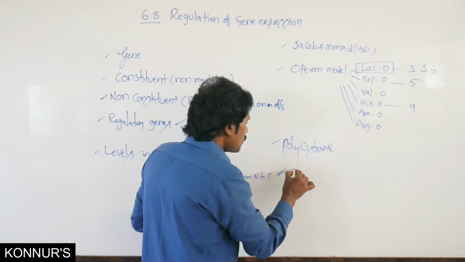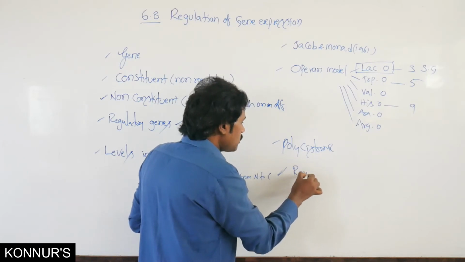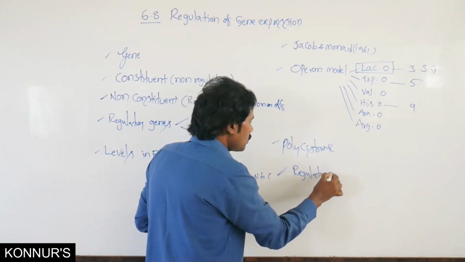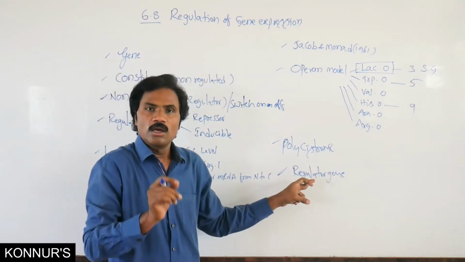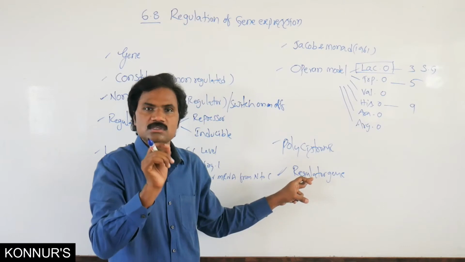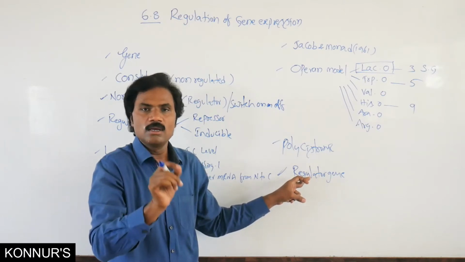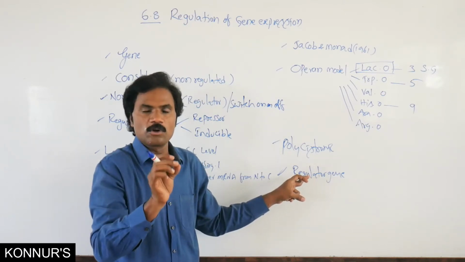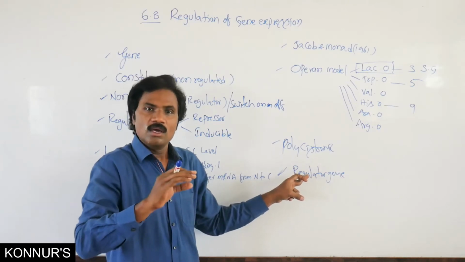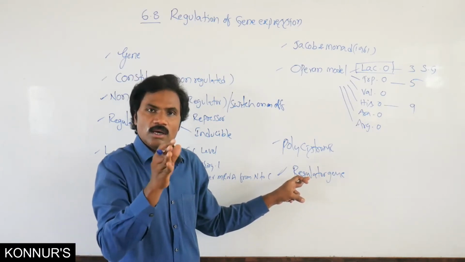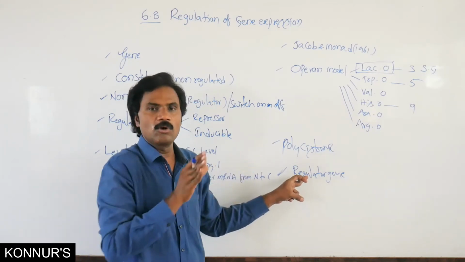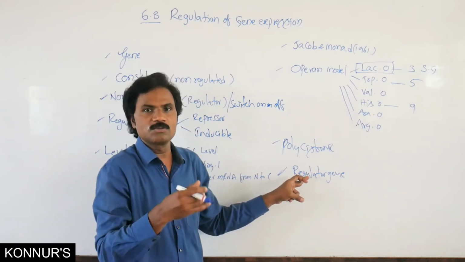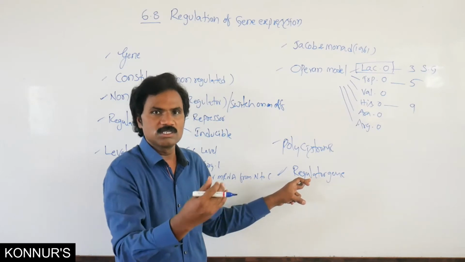The regulator gene is present. The regulator gene helps synthesize one particular protein. If it acts as a repressor, it stops further metabolic activities like transcription and translation, that is, the formation of polypeptides.